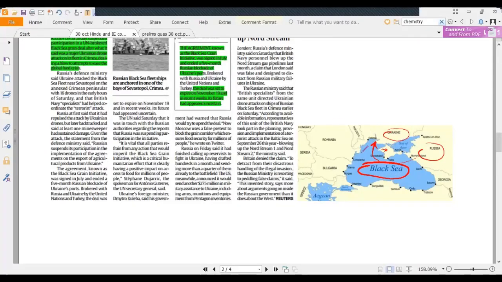Now, from a prelims point of view, let us understand the geographical position of countries around the Black Sea. The Black Sea is surrounded by Bulgaria, Romania, Ukraine, not Moldova because it is a landlocked country, Russia, Georgia, and Turkey here. So these facts need to be kept in mind.